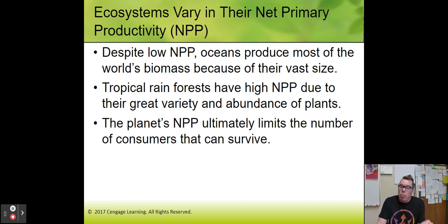Now the planet's net primary productivity ultimately determines how many consumers can stay alive. Because the NPP is the amount of energy available to everybody else in the food web. So if that availability starts to decline, there's simply not enough energy for the ones on top, so they start to decline, is what's going on.